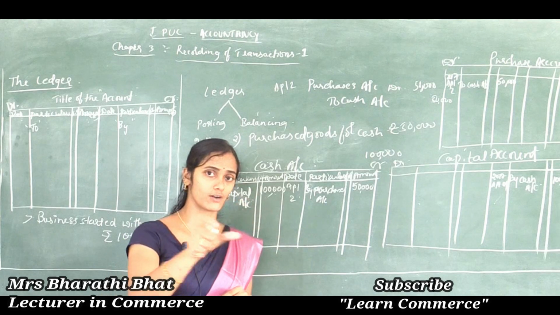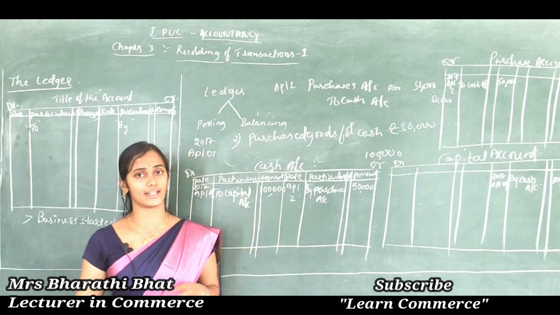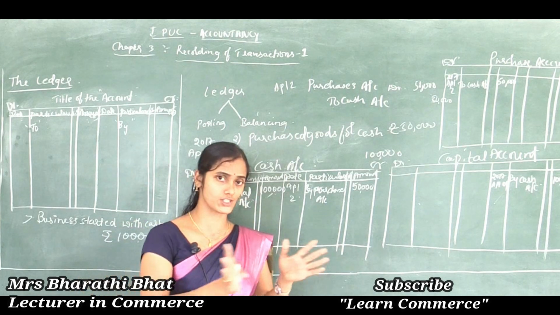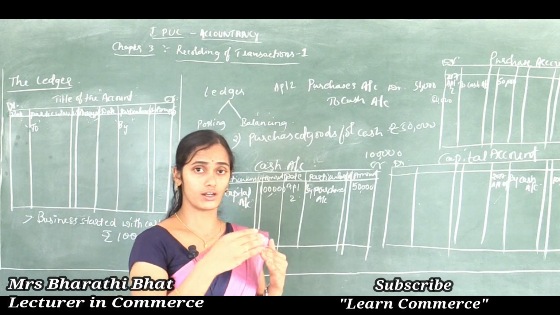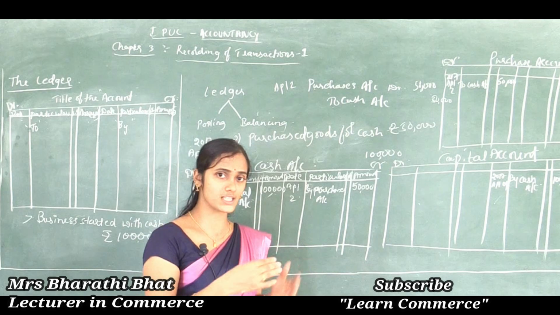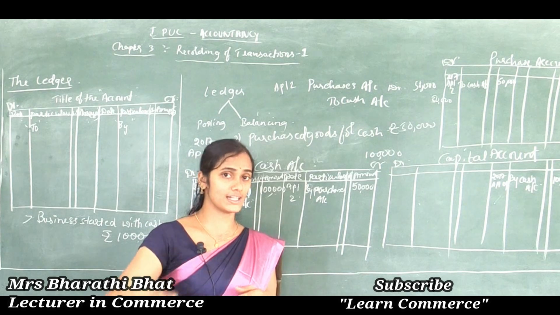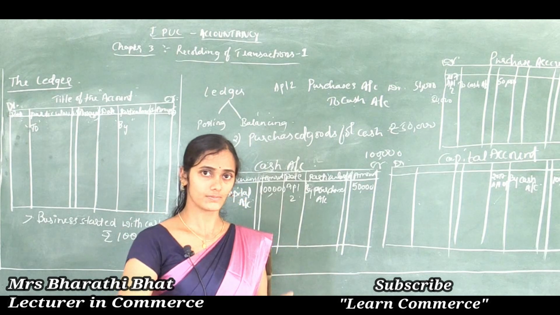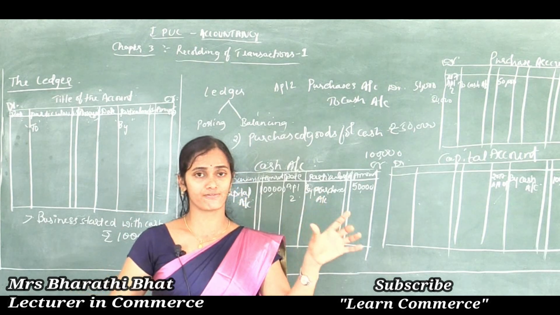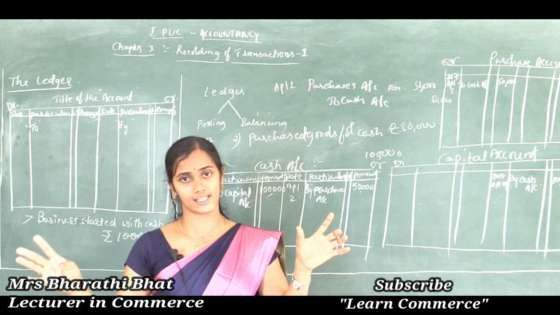In that cash account itself we record related cash transactions. If the organization sold goods on many days, we record them in that particular account only. No need to prepare an April 1st sales account, April 2nd sales account, like that.